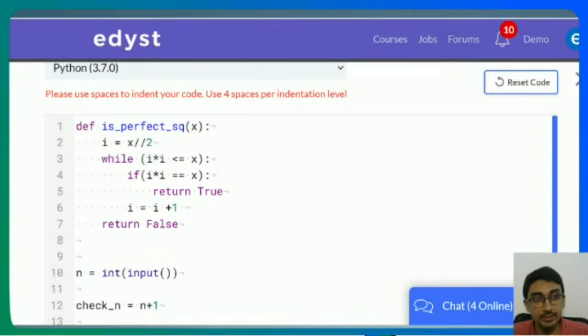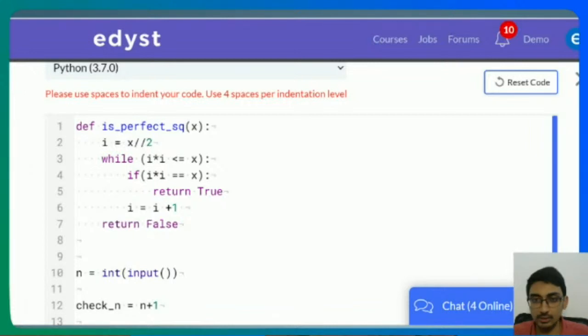Because even if your number is 1 million, in 1,000 iterations you'll get the answer here, because 1,000 squared is the answer. And I don't think they'll give you numbers that big, like more than a million. So I think it's completely fine without optimizing the code.